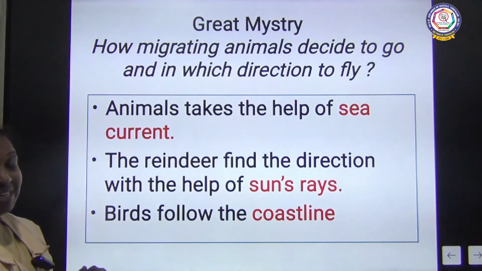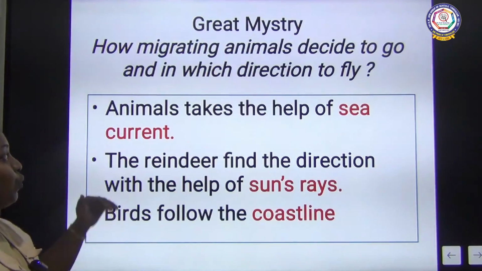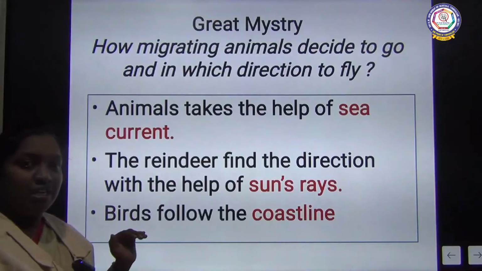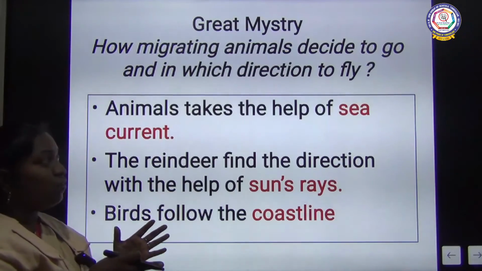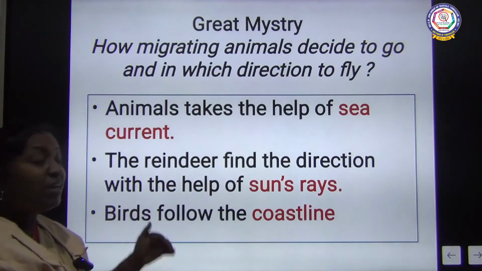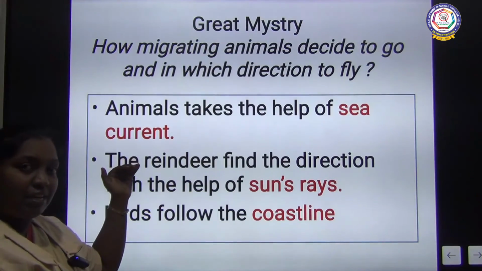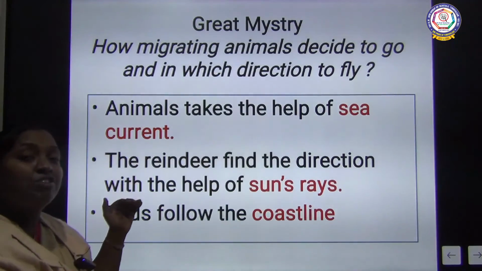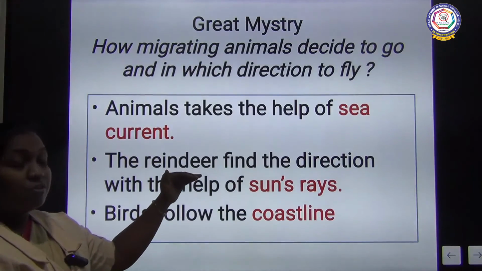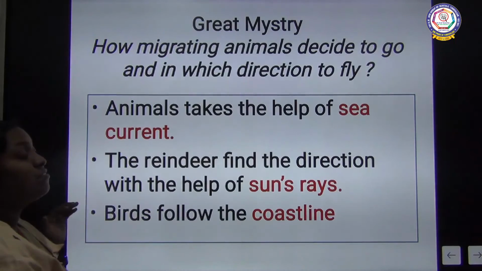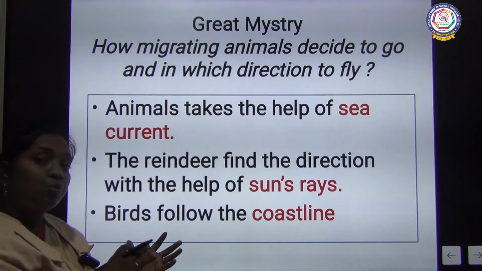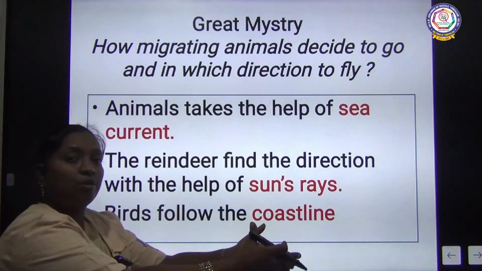So how are these birds and animals changing place? Some animals take the help of sea currents. The sea flows, and with the help of it, animals change their place. Then reindeer also move with the help of sun rays, where the direction of the sun rays helps them move from one place to another.